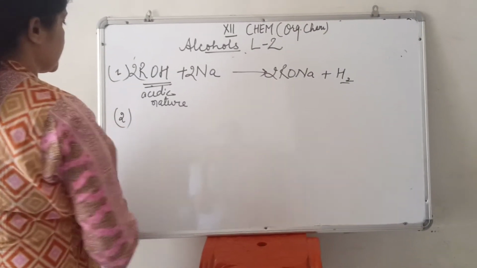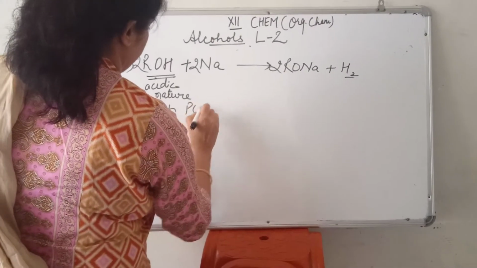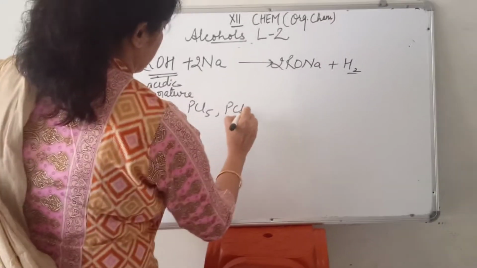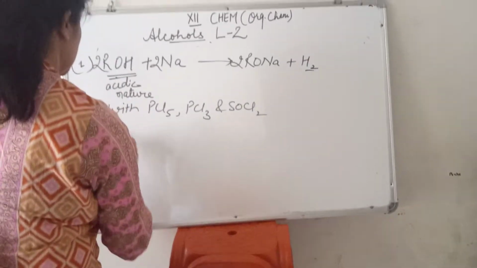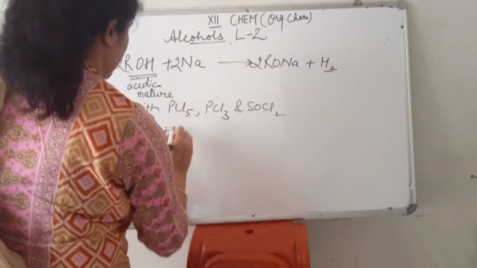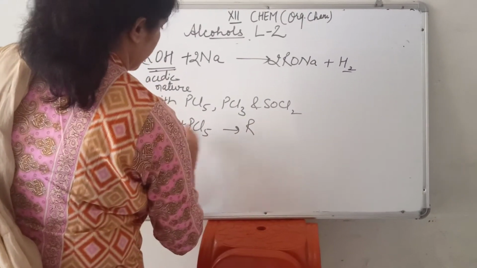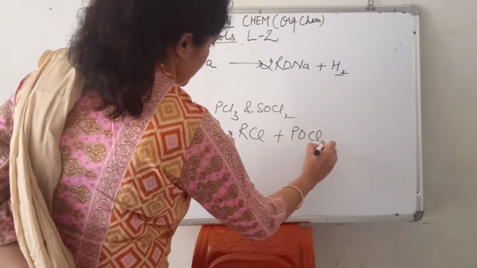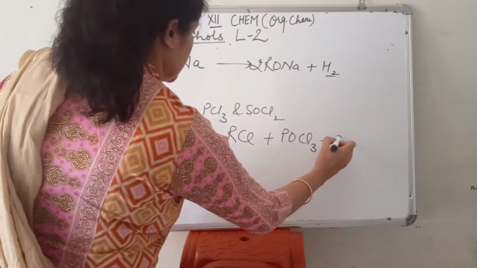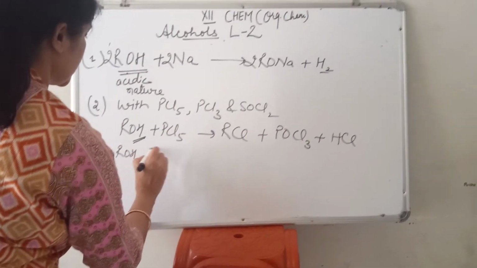Then second type is with PCl5, PCl3 and SOCl2. These are very important equations. Like for example, ROH reacts with PCl5. So hydroxy group is replaced with chloro group and here phosphorus oxychloride is formed plus HCl. Then ROH reacts with PCl3.